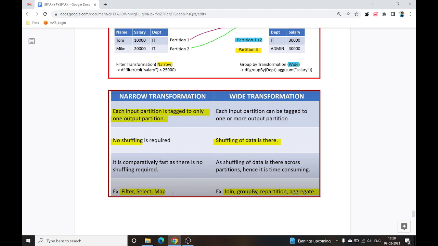Some of the operations for narrow transformation are filter, select and map. While if we talk about wide transformation, we have join, group by, repartition and aggregate.